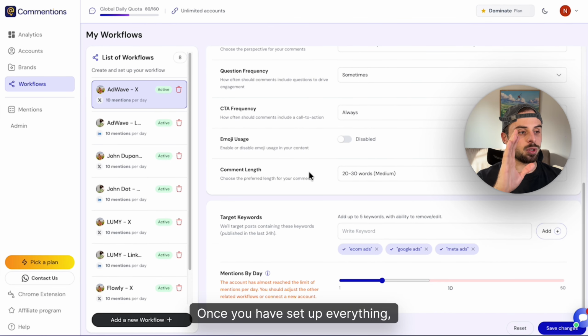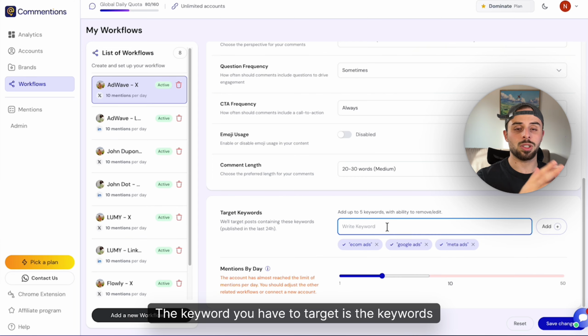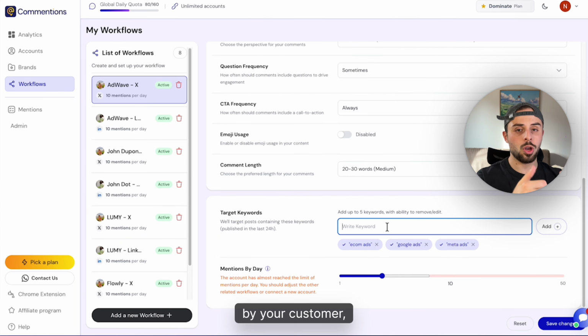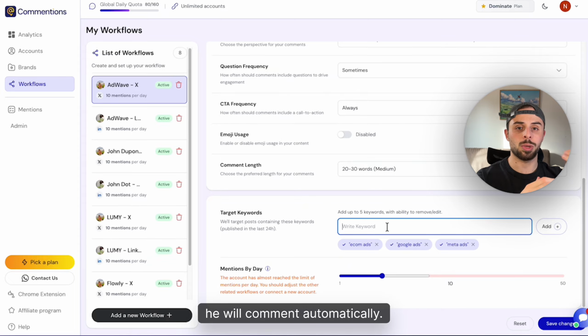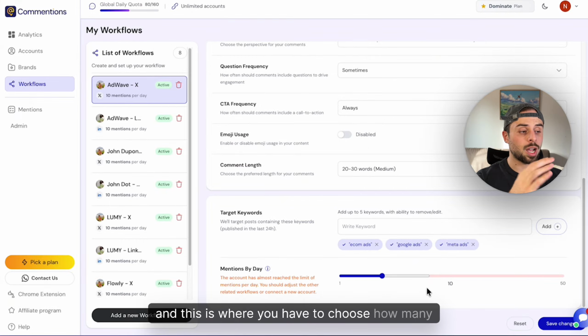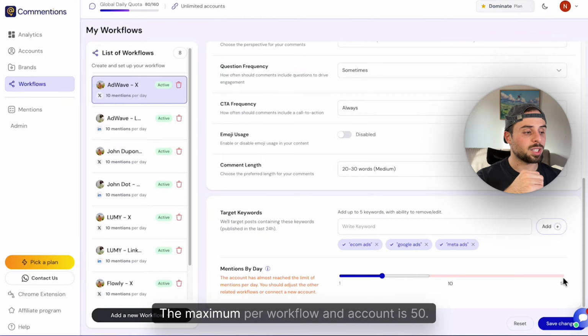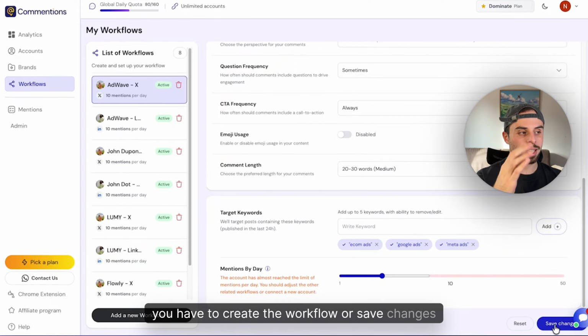Once you have set up everything, this is where you have to target your keywords. The keywords you have to target are the keywords that are used by your customers, your prospects, and your competitors. Commention will monitor X and LinkedIn for these keywords, and when it finds a keyword in a publication, it will comment automatically. So you can add whatever keywords are relevant to your service and target them here. And this is where you choose how many comments you want to make per day. The maximum per workflow and account is 50. So here I've chosen 10. And once it's done, you have to create the workflow or save changes here.